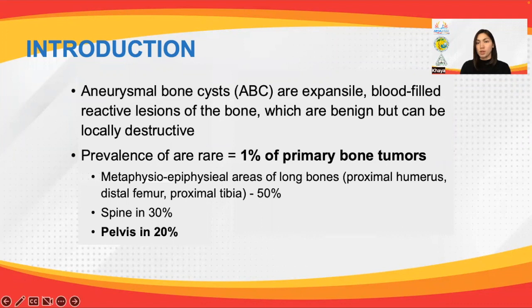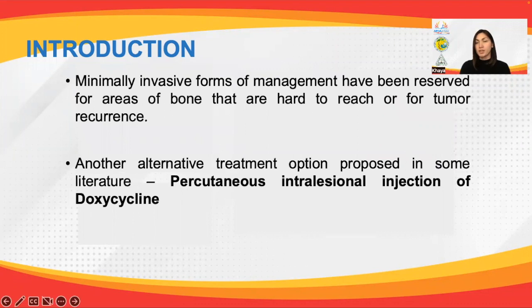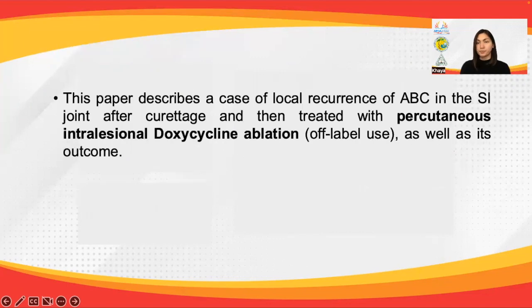ABCs are rare, amounting to 1% of primary bone tumors, with the most common sites observed to grow along metaphyseal-epiphyseal areas of long bones, along the spine, commonly the sacrum, and rarely the sacroiliac joint. Treatment principles include surgery. Minimally invasive methods have been proposed due to the higher destabilizing effects of curettage in large lesions or those involving hard to reach areas, including the pelvis or the sacrum. With this paper, we aim to describe a case of local recurrence of ABC in the SI joint after curettage and then treated with percutaneous intralesional off-label doxycycline ablation, as well as its outcome.